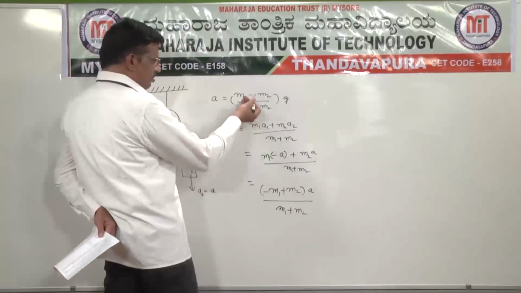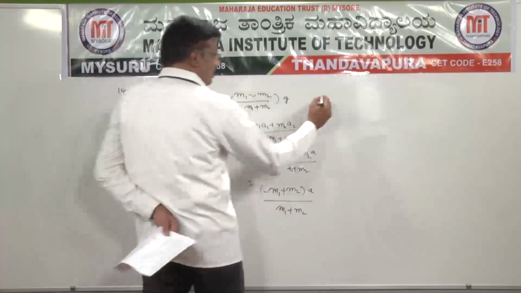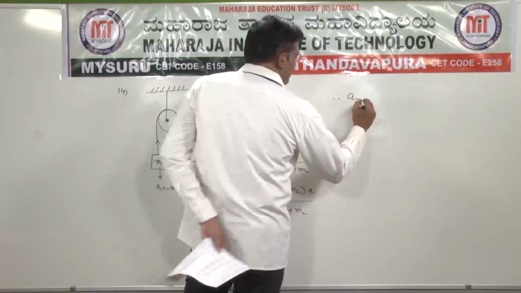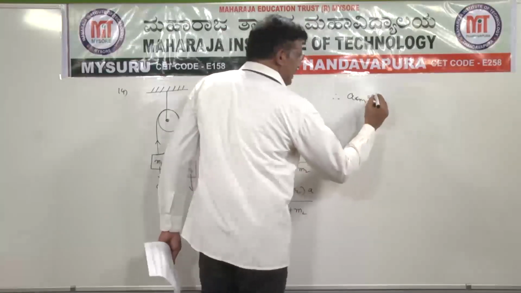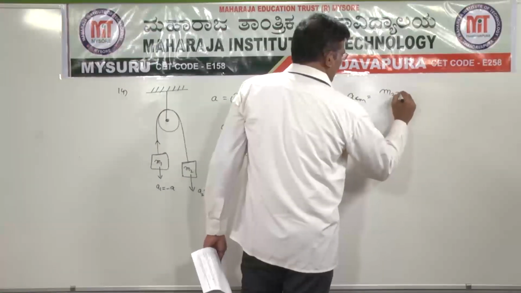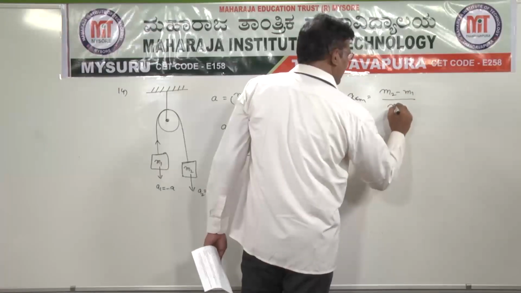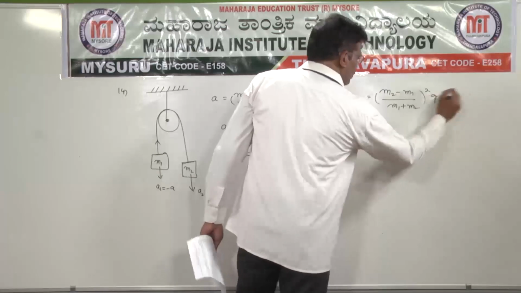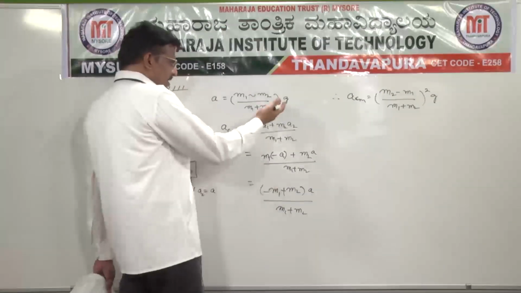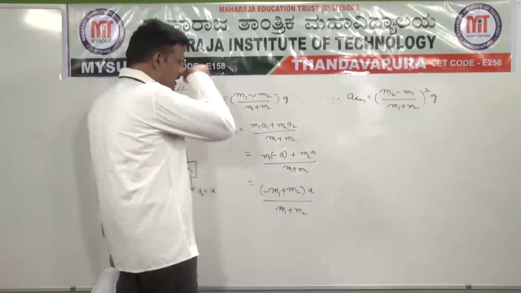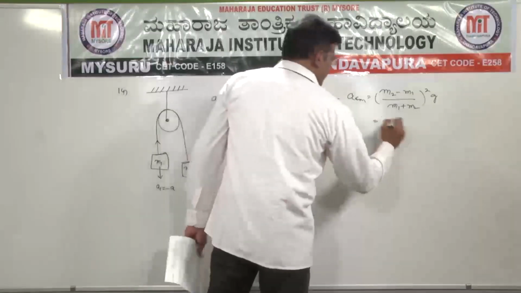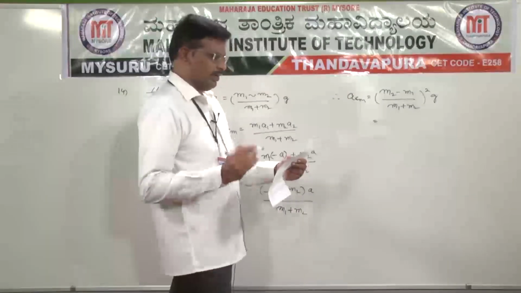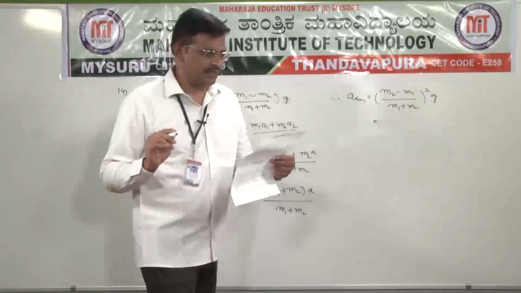So by substituting the value of a here, therefore ACM can be written as ((m2 minus m1) divided by (m1 plus m2)) whole square into g. By substituting values in this formula, we can get the final answer. Here m2 is given as 2 kg and m1 is given as 1 kg.